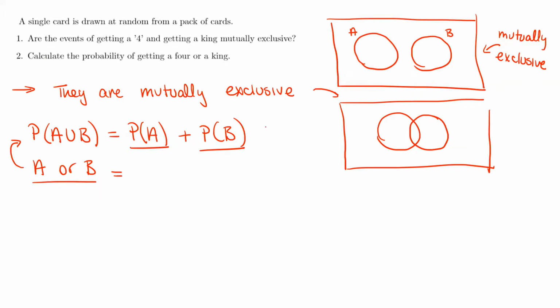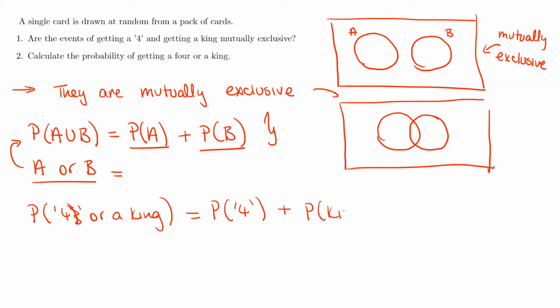Because they're mutually exclusive, then we can just use this formula. So the probability of getting a 4 or a king is just the probability of a 4 plus the probability of a king.